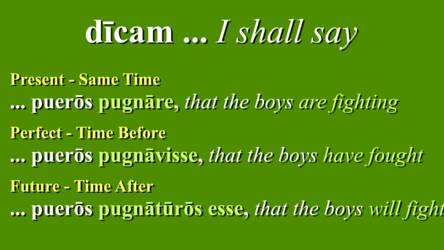Say we change our head verb into the future, we get the same indirect statement translations as with a present tense head verb. Dicam pueros pugnare, I shall say that the boys are fighting. Dicam pueros pugnavisse, I shall say that the boys have fought, where the fighting happened before and is already done by the time I'm speaking. And dicam pueros pugnaturos esse, I shall say that the boys will fight, where the fighting has yet to happen.